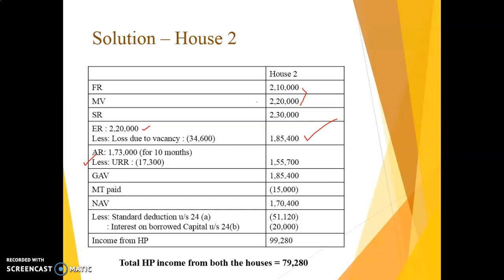Then again you subtract URR. Since Rule 4 conditions are not mentioned, we are assuming that they are being complied with. So we subtract unrealized rent from your actual rent, and this is your answer. Now in order to calculate the GAV, you take the higher of those two figures, so the higher is 1,85,400. Then you subtract empty rent paid 15,000, NAV is 1,70,400, then standard deduction at the rate of 30%. Interest on borrowed capital is 20,000. When you subtract these two amounts, 99,280 is your income from house property. You can add them both, then 79,280 is your total income from house property.